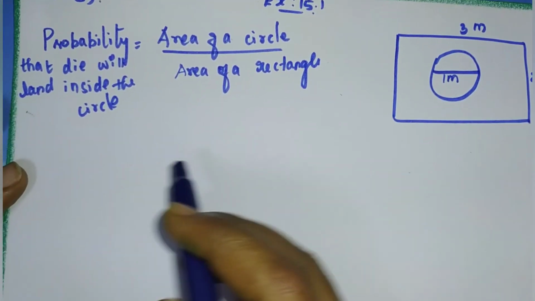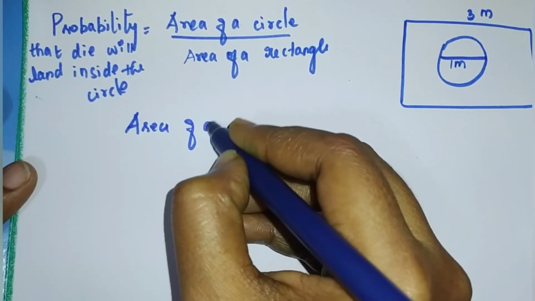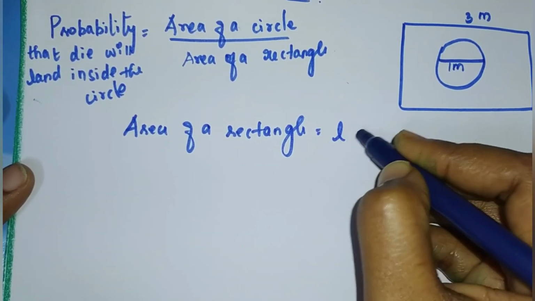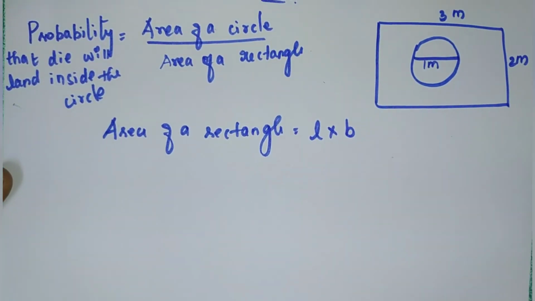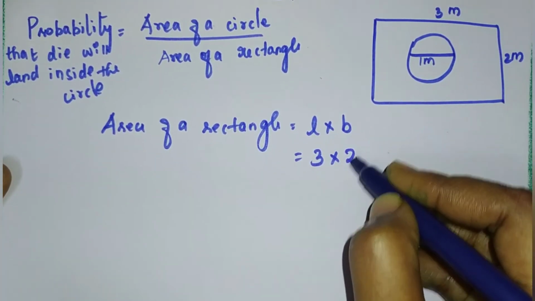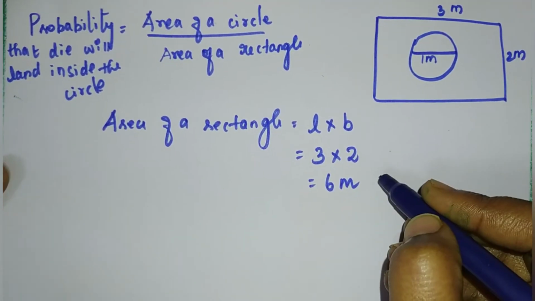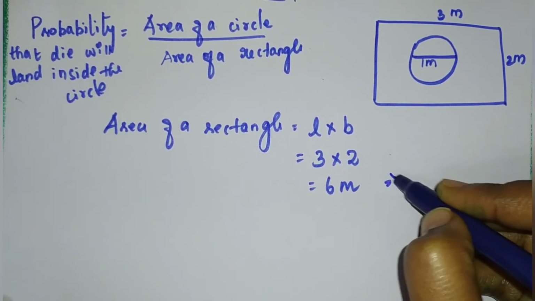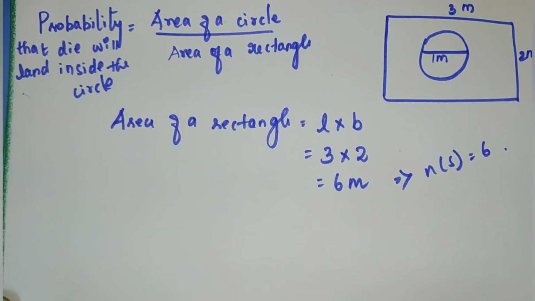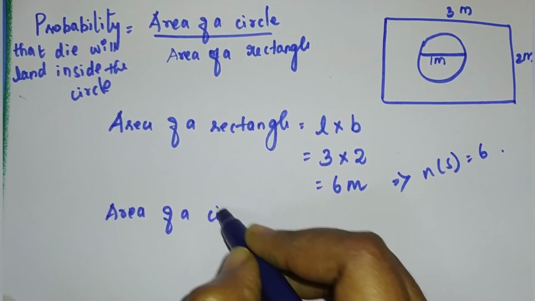The possible outcome is area of the rectangle and favorable outcome is area of the circle. So how we can find the area of the rectangle? Area of a rectangle is equal to, what is the formula? Length into breadth. What is length here? 3 into 2. So totally 6 meter square. So the sample space, the possible outcome is 6. N of S is equal to 6. Clear, children? And then area of a circle.